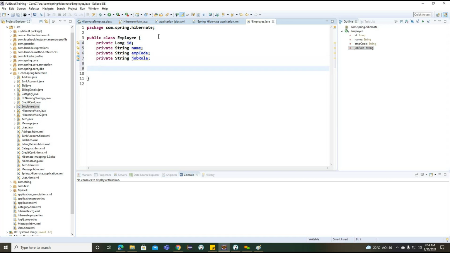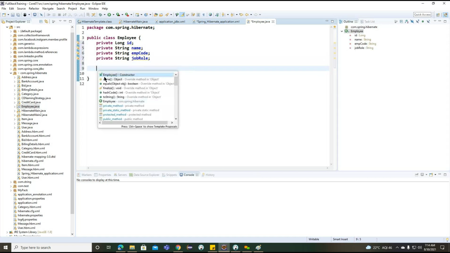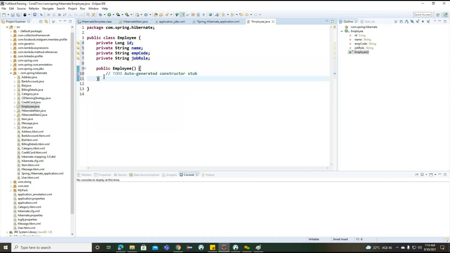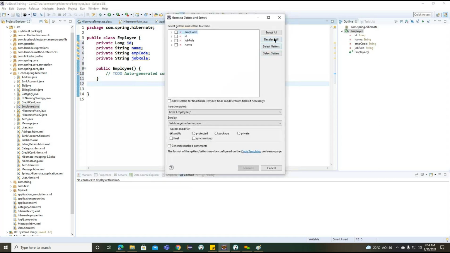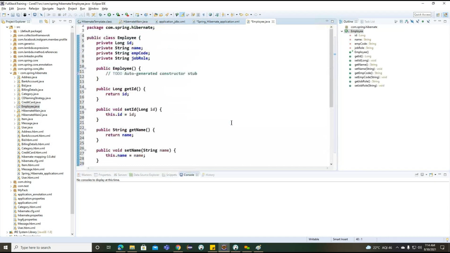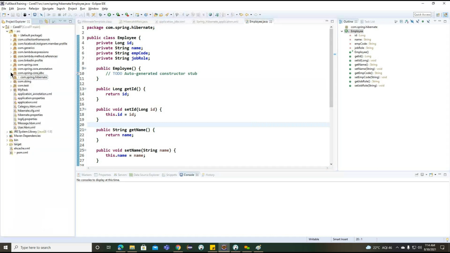So these are the properties we are having inside this employee, and with the help of this employee, now what are we going to write here? We'll generate setters and getters here. So this is a way we can generate the employee object here, and once we set this employee information, now what can we do?